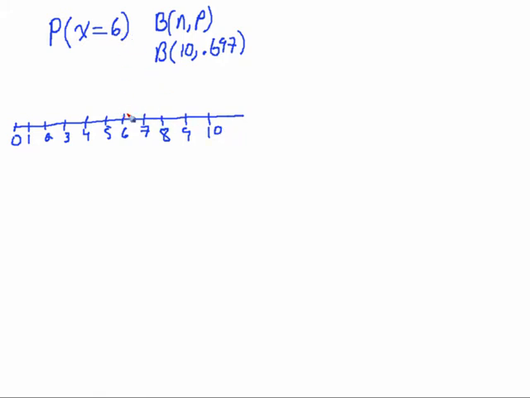So all we're looking for here is just this single probability. So I'm just going to put a dot over the top of it right there. That is a visual representation of the probability of x equals 6. Okay, now I'm going to get my calculator out to actually do that calculation.